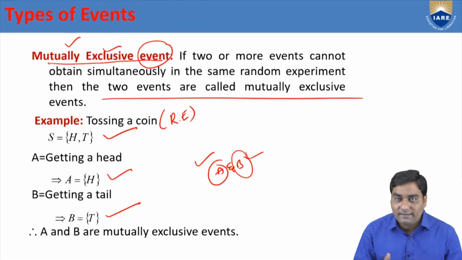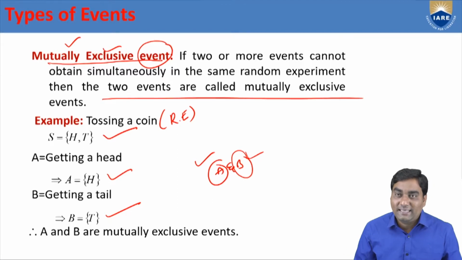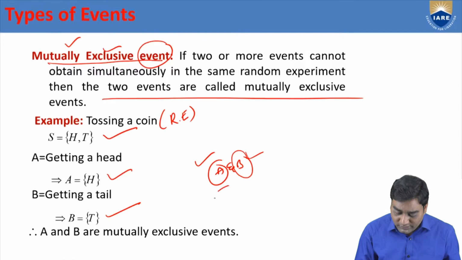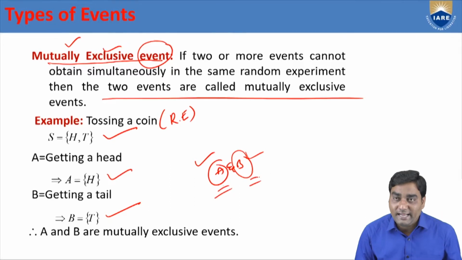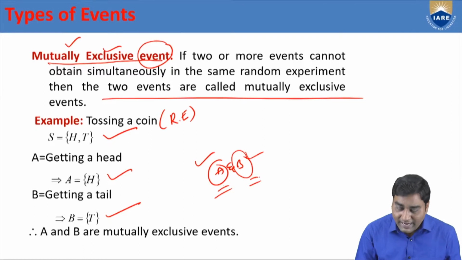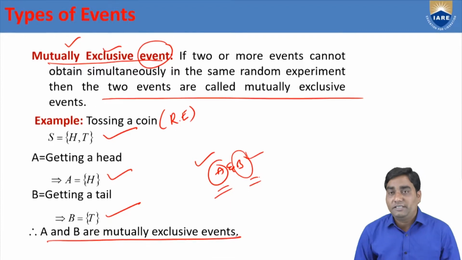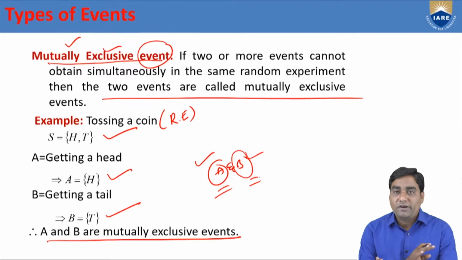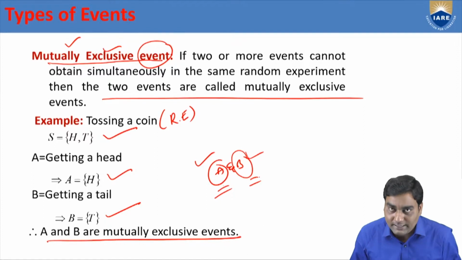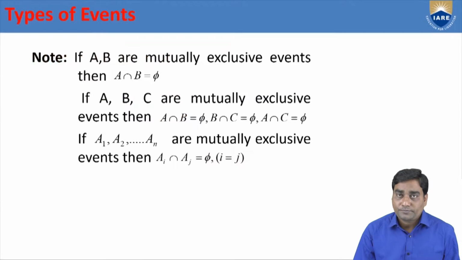So getting head is A, getting tail is B. Both cannot happen simultaneously. That's why these two events A and B are mutually exclusive events. So this is the concept of mutually exclusive events.